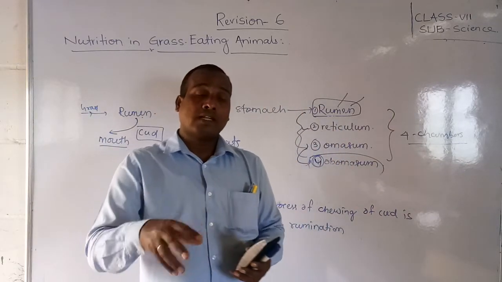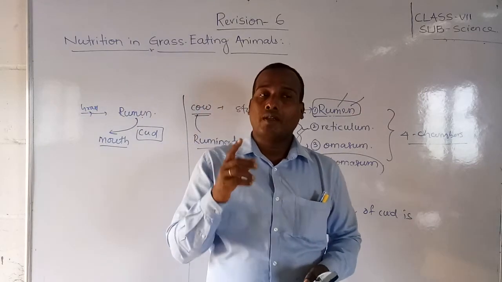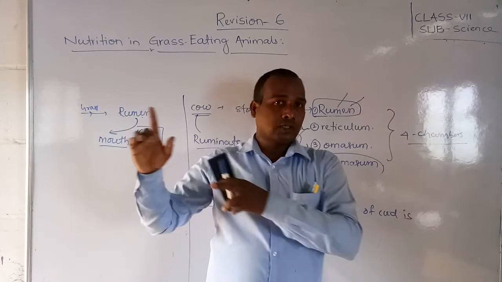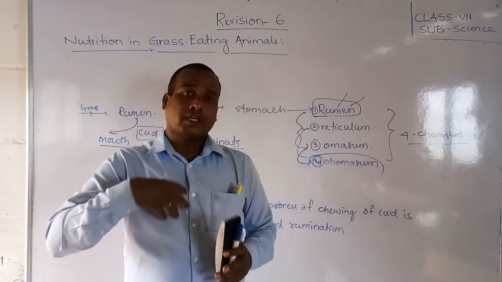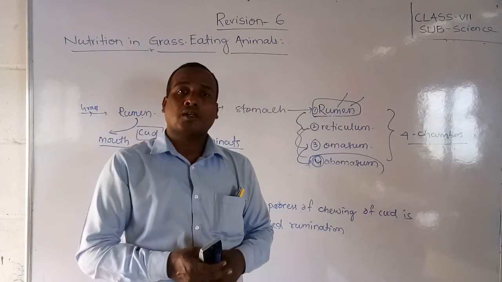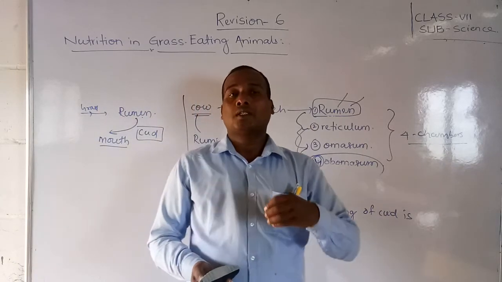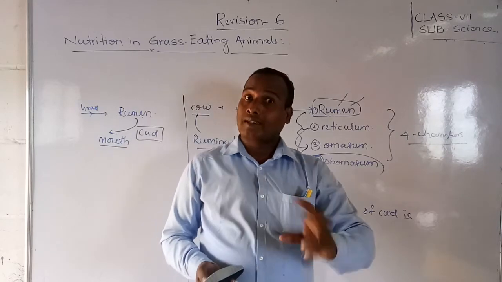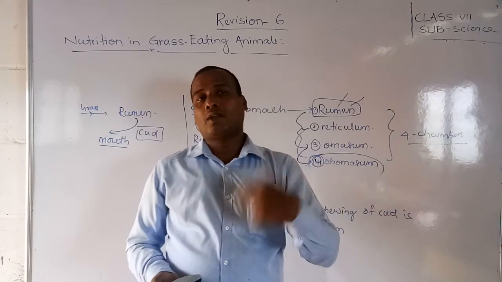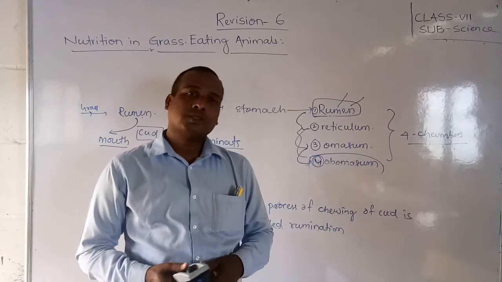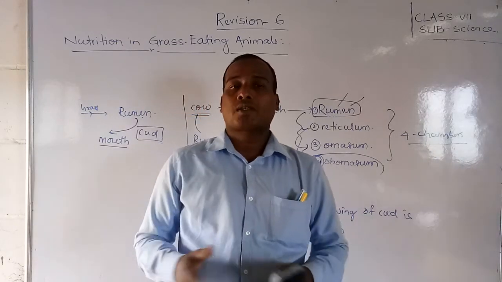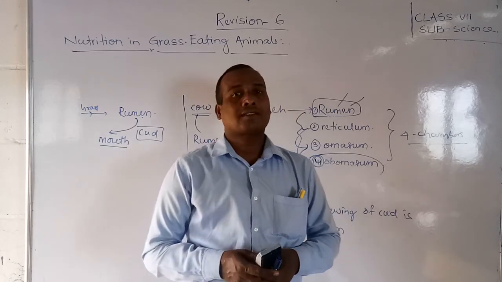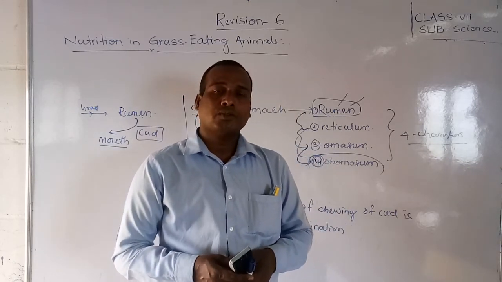So while they are grazing, they will think to graze as soon as possible and go to a safe place. At that time they will bring back all the food they have grazed, which was stored in the rumen, to the mouth. That time they will chew perfectly and utilize the food. Okay students, these are the steps, the procedure of nutrition in grass eating animals. Okay students, thank you all, have a nice day.